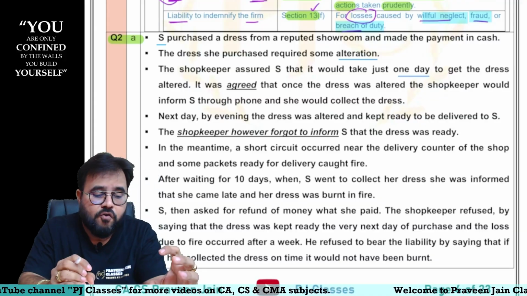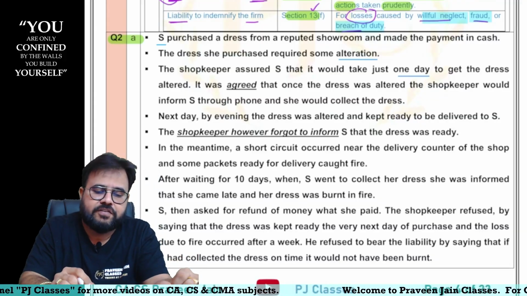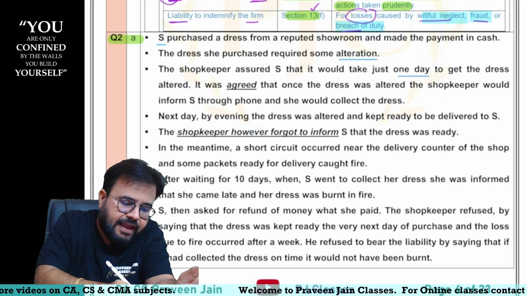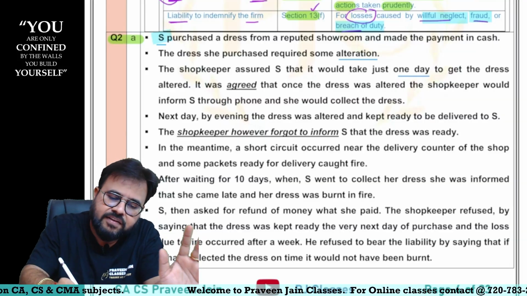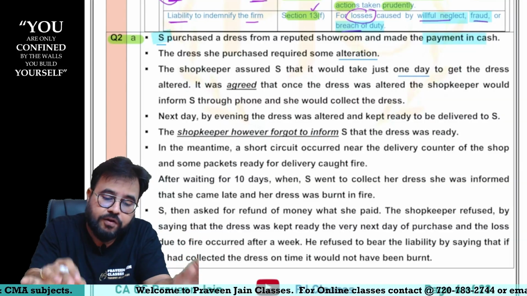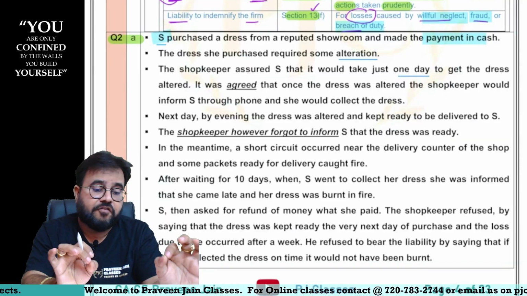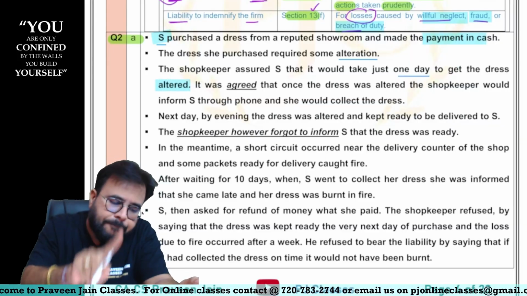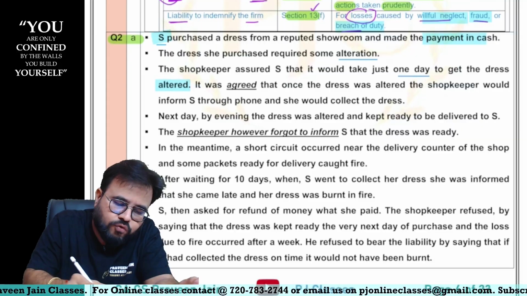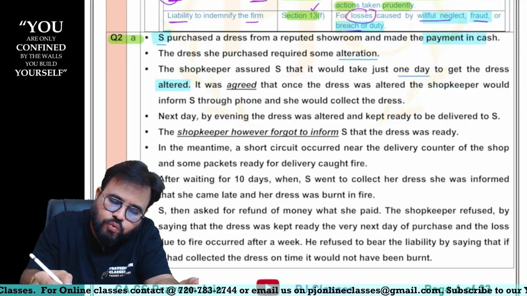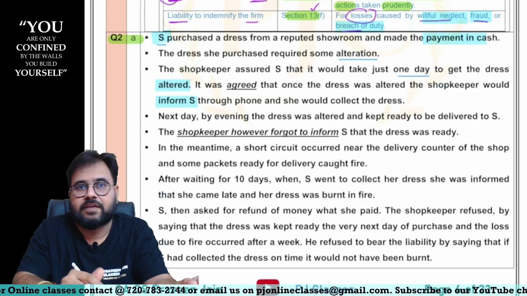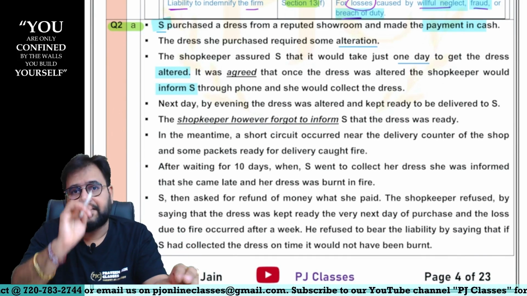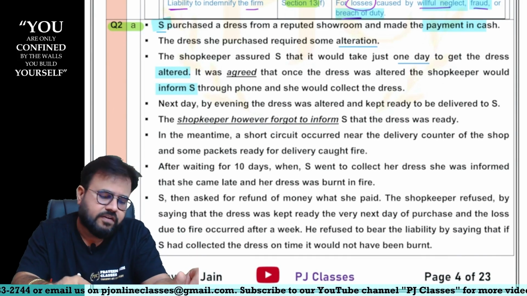So can I say when this ownership is going to be transferred, sir? Even though the contract is entered, S has purchased the dress, S has made the payment, everything is over, still ownership will not get transferred. When will ownership get transferred, sir? When the dress material is altered plus the shopkeeper has to inform the customer, that is nothing but S. Can I say if two conditions are satisfied, then only ownership in the goods is transferred, sir.